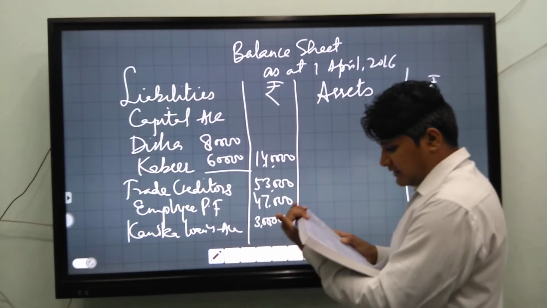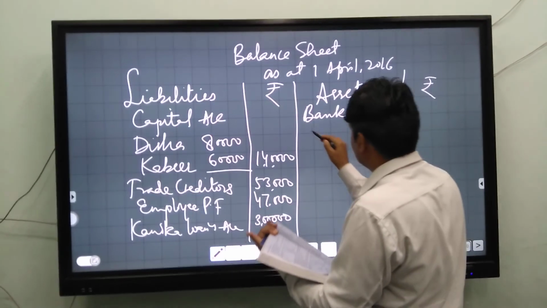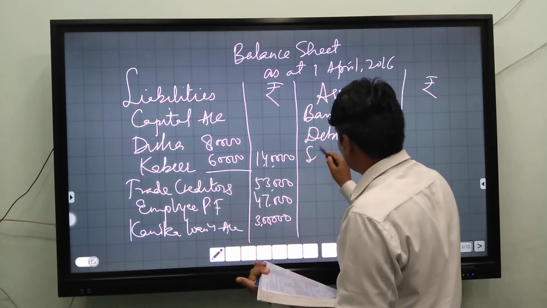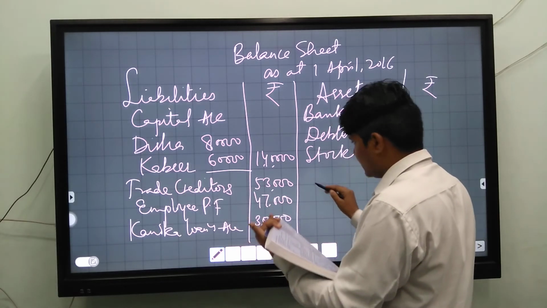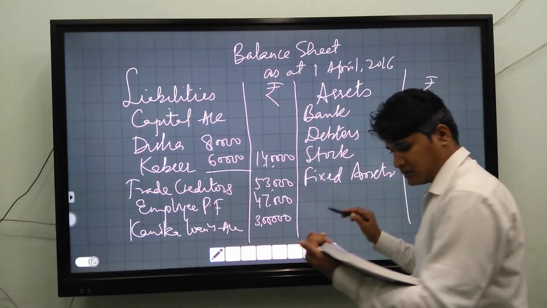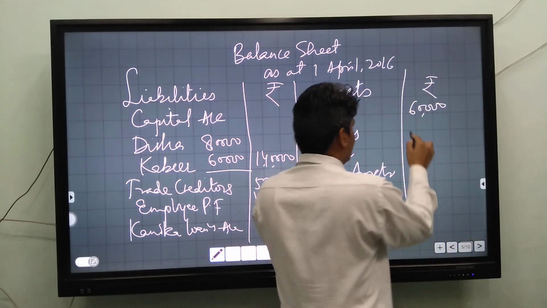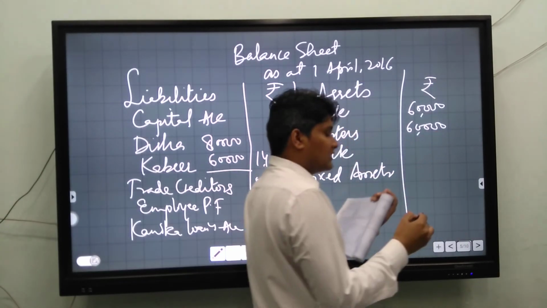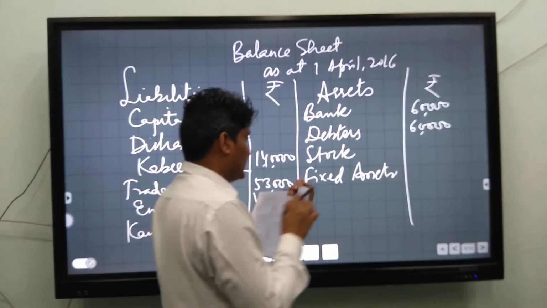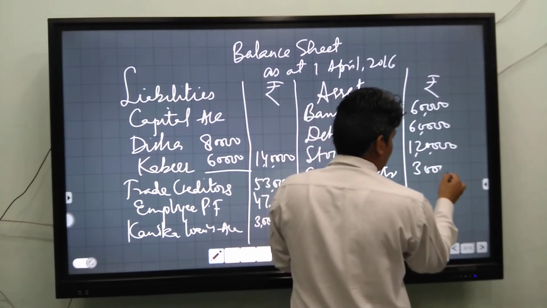Now on the asset side, you write bank, debtors, stock, and fixed assets. Bank 60,000, debtors again 60,000, stock 1,20,000 and fixed assets 3 lakh.